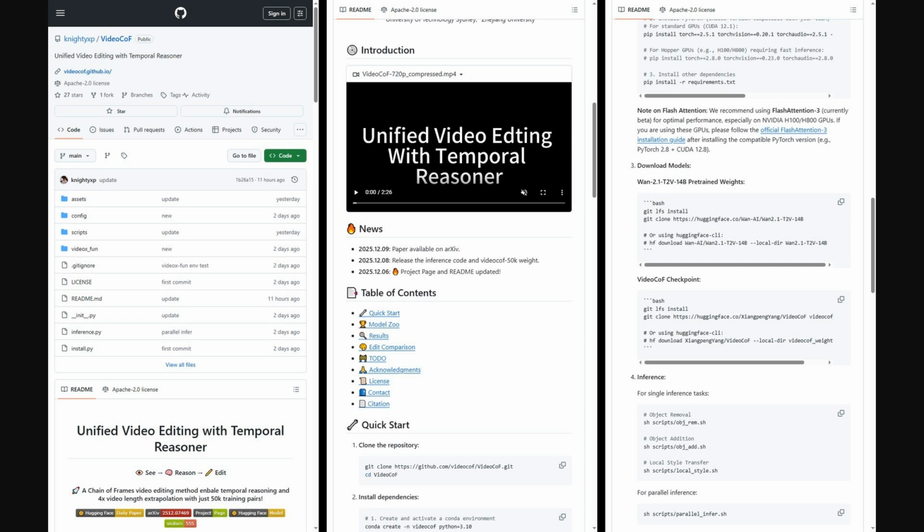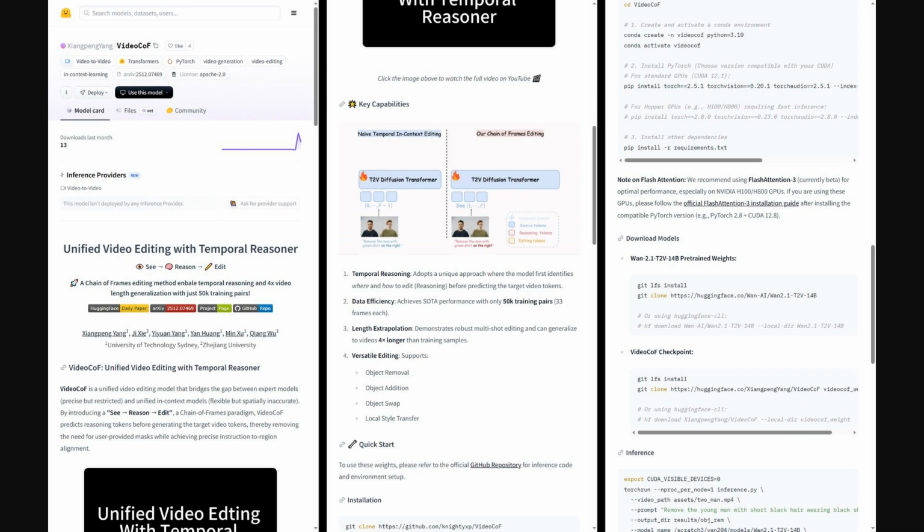Also, the author shared a GitHub repo for hands-on use of VideoCoF. You'll find Python code for inference, setup scripts and requirements, plus example shell scripts for object removal, addition and local style transfer. There are instructions to pull the pre-trained checkpoints from Hugging Face and run single or parallel video edits. And on Hugging Face, you'll find the VideoCoF checkpoint, plus links to WAN 2.1 T2V 14 billion parameter weights, install instructions, and command line examples for object-level video edits.